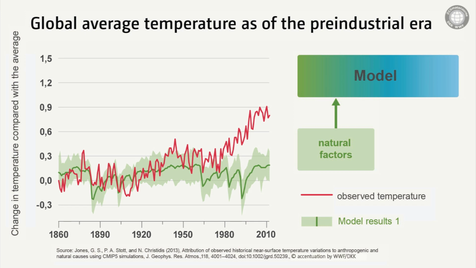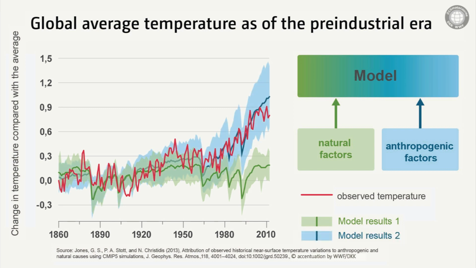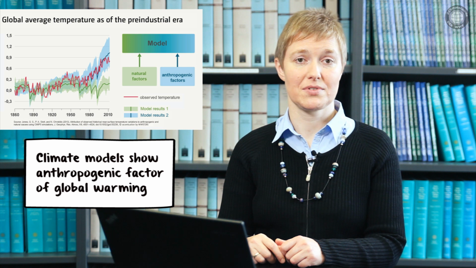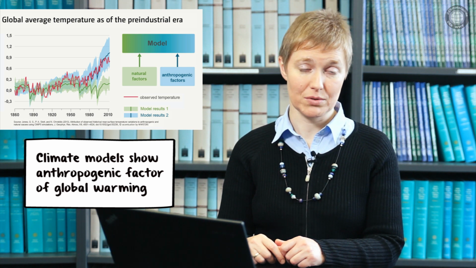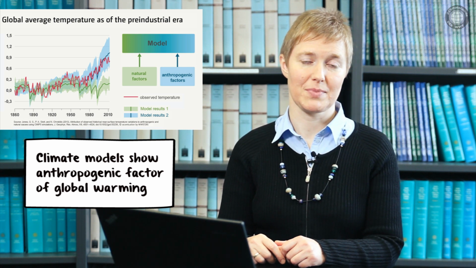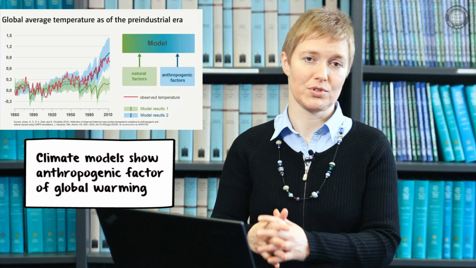In the next step, we add the anthropogenic factor to the series of influencing factors in the model. And then it becomes obvious that including the human impact into the list of influencing factors is the key to the solution. The models actually return a warming trend of the appropriate magnitude. And from this, we can deduce that the observed temperature trend can only be reproduced in the climate models by combining natural and anthropogenic factors.